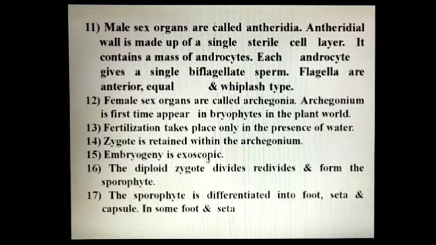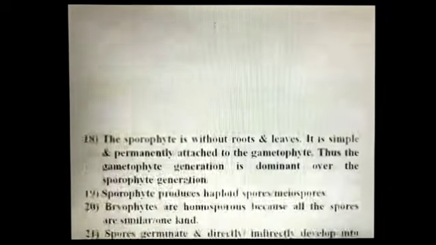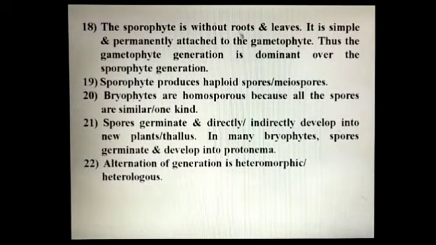Embryogeny is exoscopic. The diploid zygote divides, redivides, and forms sporophyte. The sporophyte is differentiated into foot, seta, and capsule. In some, for example, Riccia, foot and seta are absent, only capsule is present. The sporophyte is without roots and leaves. It is simple and permanently attached to the gametophyte. Thus, the gametophytic generation is dominant in bryophytes.